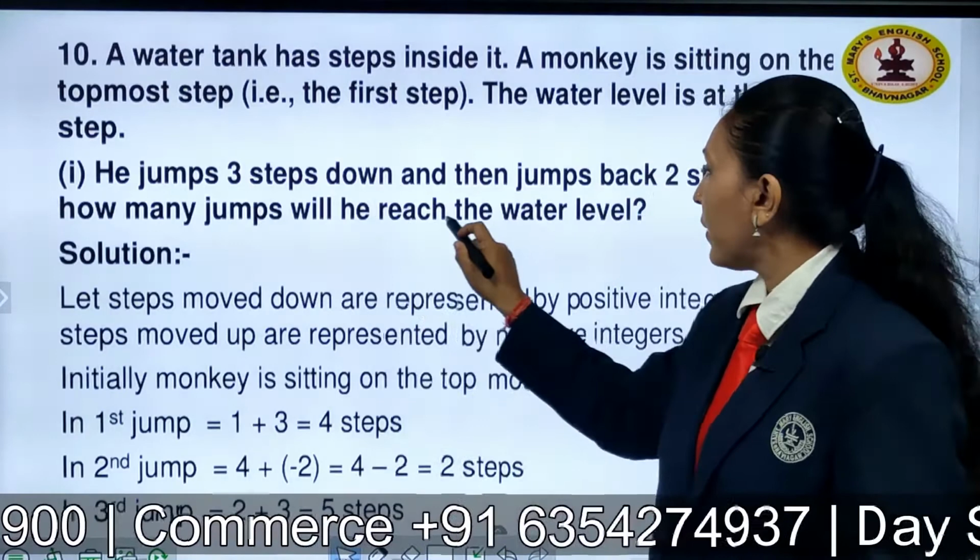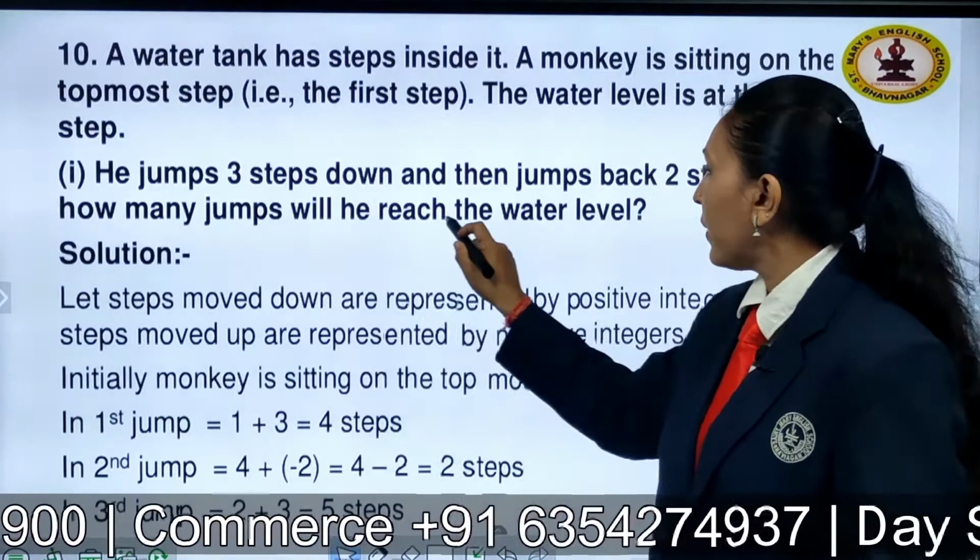Right? Now again when he jumps back in the 6th jump, 1 and 2, he will come to the 4th step. Now in the 7th jump he will move 3 steps down. Where will he reach? 7th step. Okay. Now in the 8th jump again he will move back 2 steps, reaching the 5th step again. Right? So now in the 9th jump he will move 3 steps down. It will reach step number 8. In the 10th jump again he will move 2 steps upward, reaching the 6th step again.